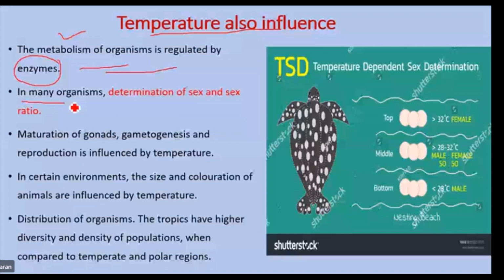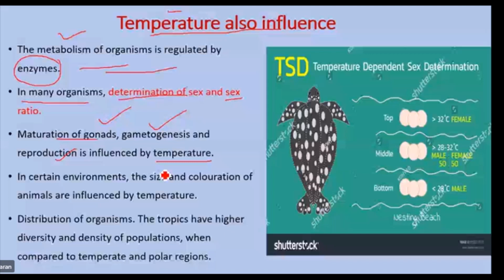So in many organisms, the sex determination and the sex ratio are determined by temperature, as well as maturation of the reproductive organs, the gonads, and gametogenesis, the formation of gametes in the gonads. Reproduction, everything is influenced by temperature. In certain environments, the size and coloration of the animal is also influenced by temperature.